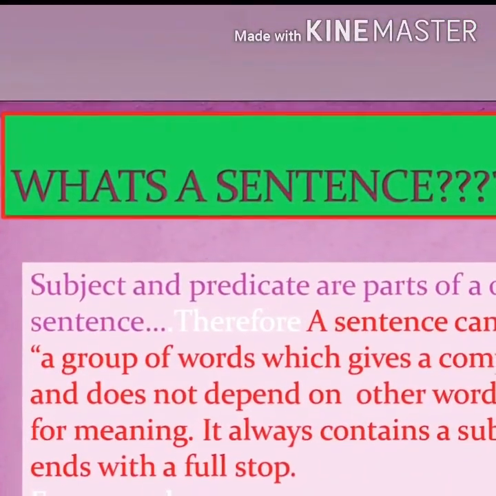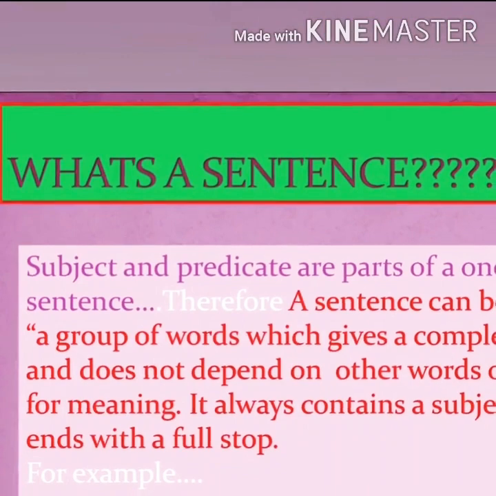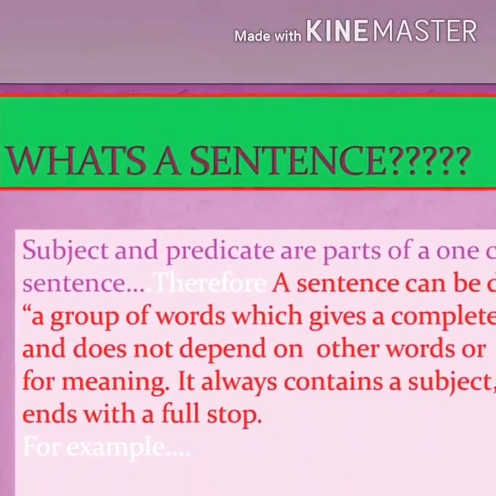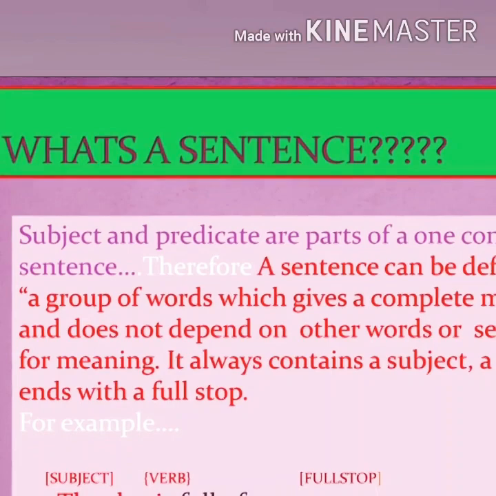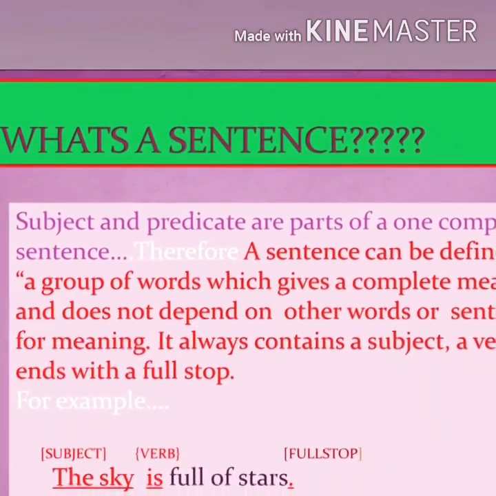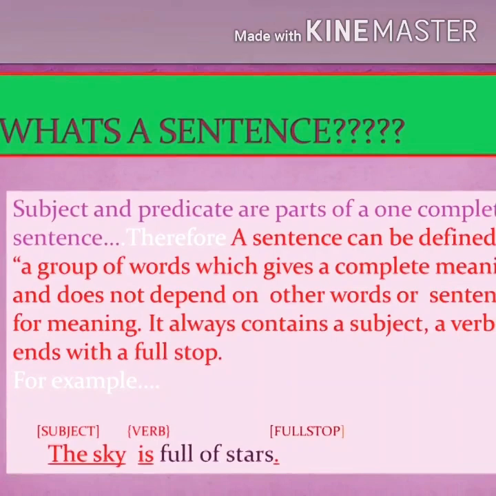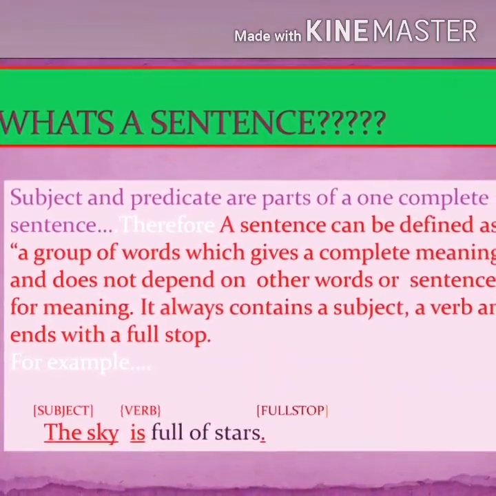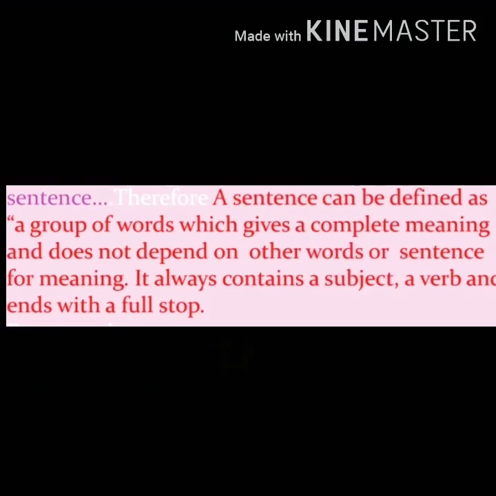What is a sentence? Children, you know what a sentence is, but I will tell you a clear definition and some tricks to clearly identify whether a given line is a sentence or not. So listen. Subject and predicate are parts of one complete sentence. Therefore, a sentence can be defined as a group of words which gives a complete meaning and does not depend on other words or sentences for meaning. It always contains a subject, a verb, and ends with a full stop.